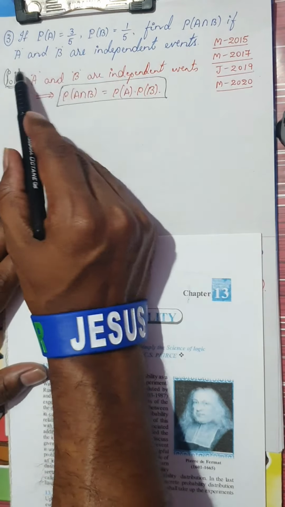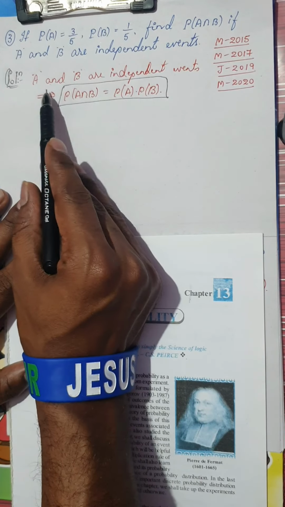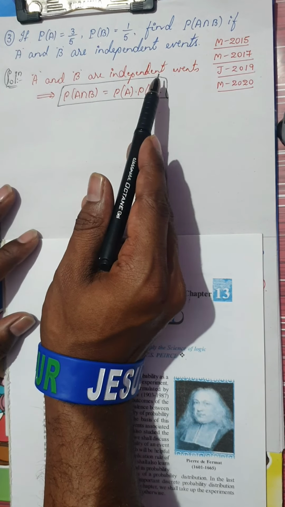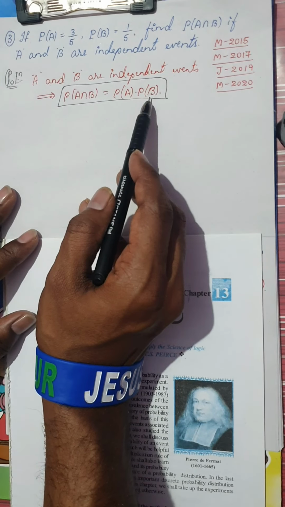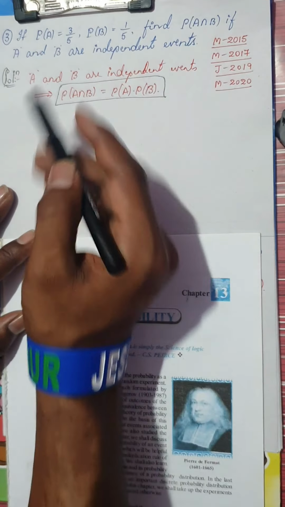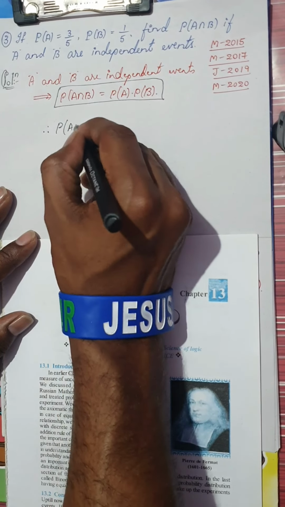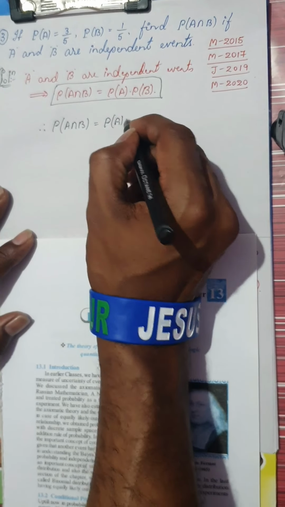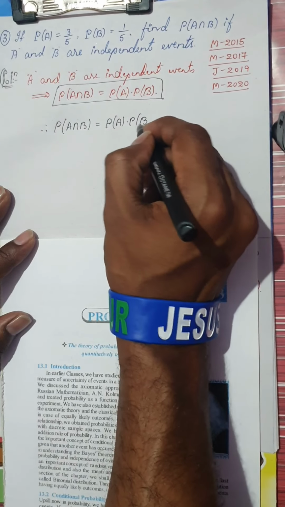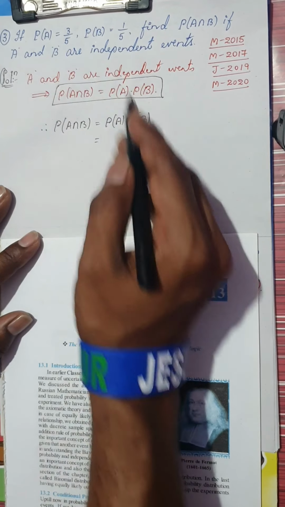Now you can see here he has given the condition: if A and B are independent events, P of A intersection B is simply P of A into P of B. I want P of A intersection B, isn't it? So I'll use it. Therefore, P of A intersection B would be, kindly write the formula. Anyhow, you're not going to have the marks for formula in this case. So it is P of A into P of B. What is P of A?